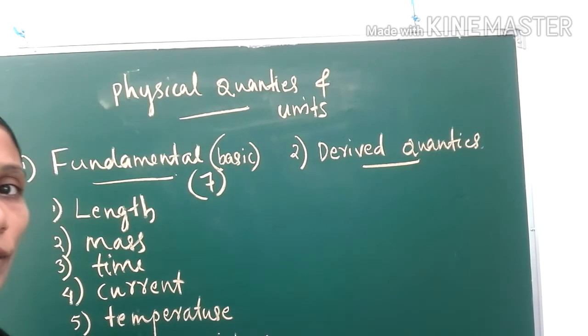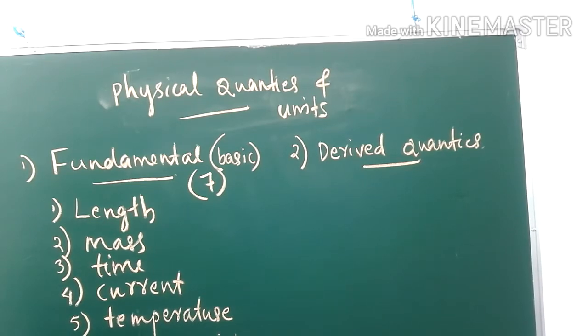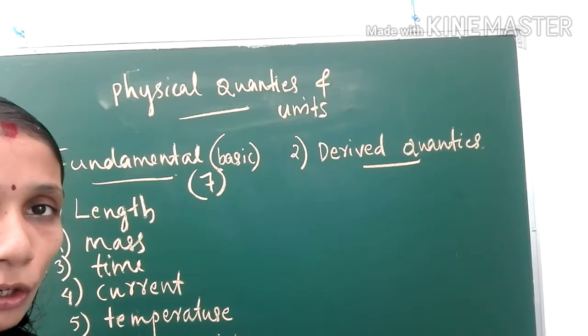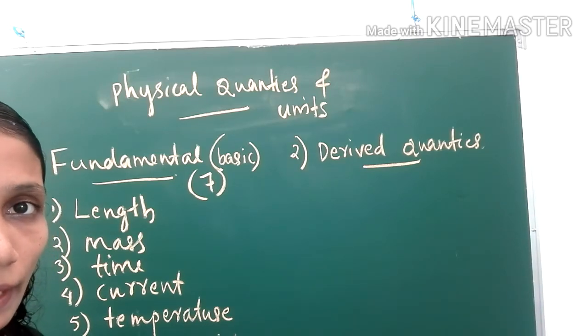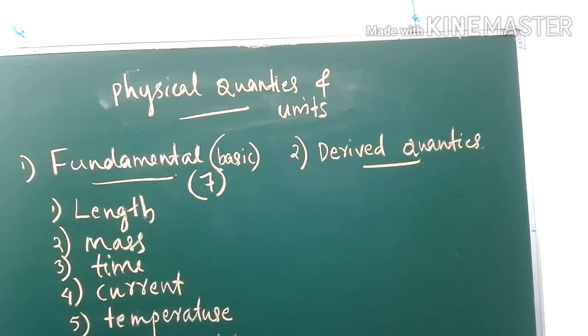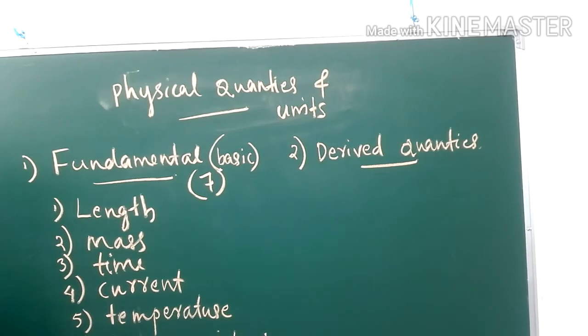The 7 fundamental quantities are: first one length, then mass, time, electric current, temperature, luminous intensity, and the last one is amount of substance. Correct. These 7 quantities are called fundamental quantities or basic quantities.